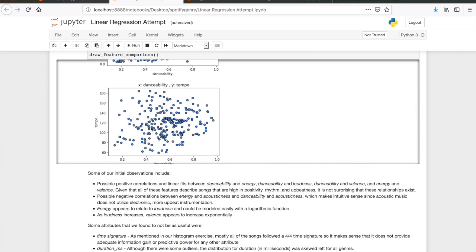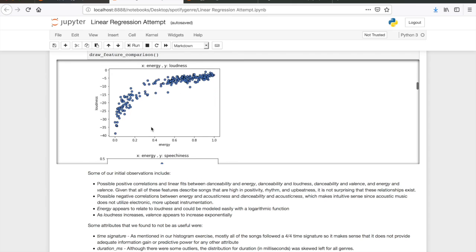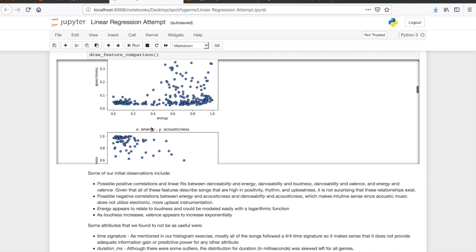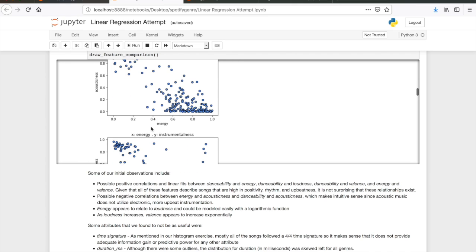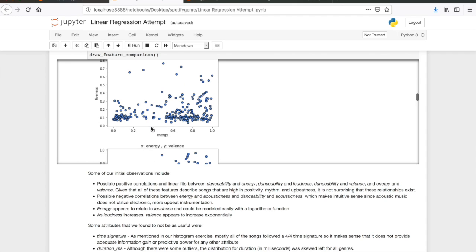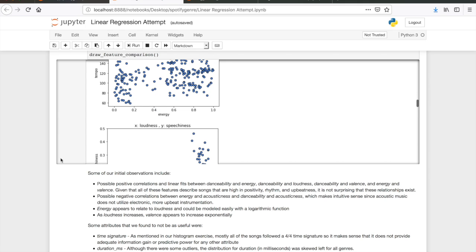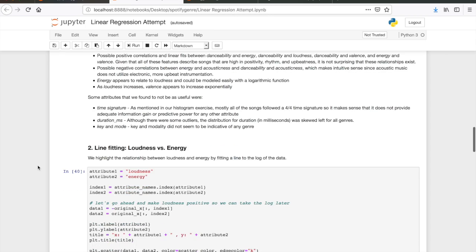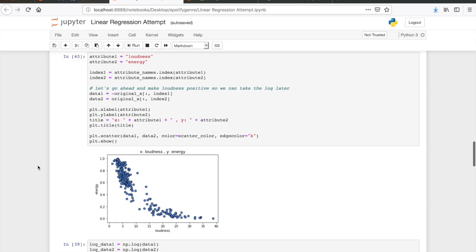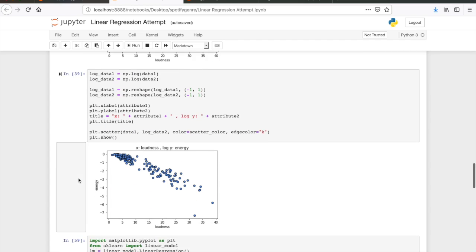We saw possible positive correlations and linear fits between danceability and energy, danceability and loudness, danceability and valence, and energy and valence. Given that all these features describe songs that are high in positivity, rhythm, and upbeatness, it is not surprising that these relationships exist. Loudness and energy and loudness and acoustics follow logarithmic curves. We created a log model fit for these features in the notebook.